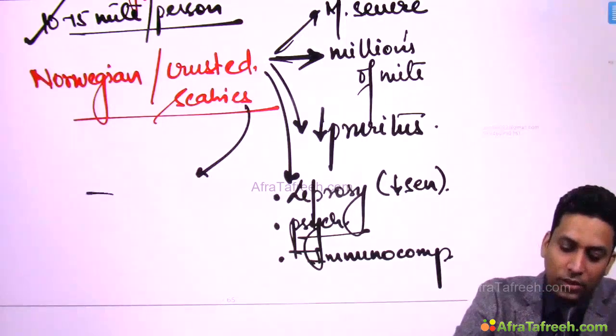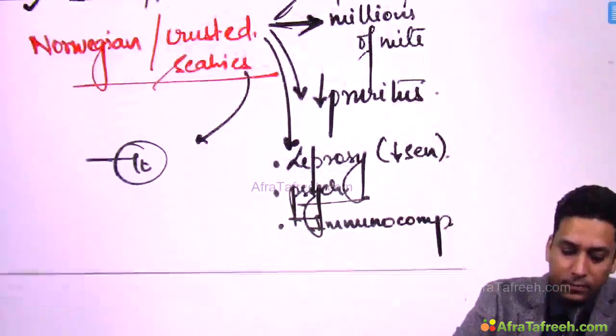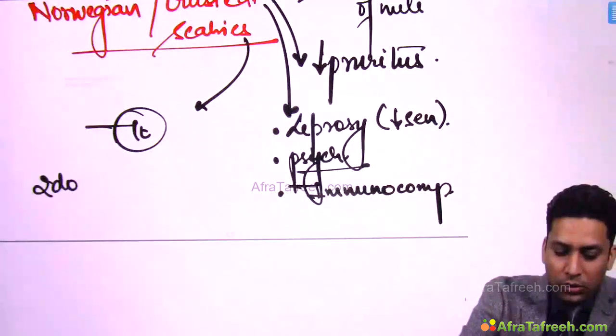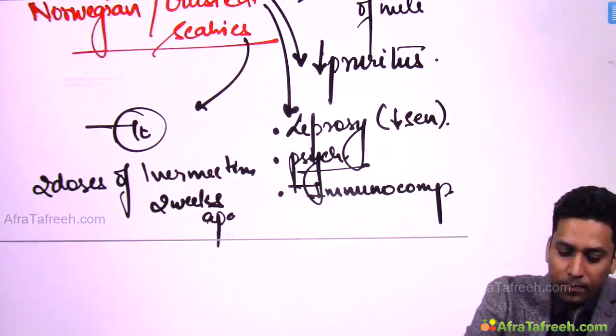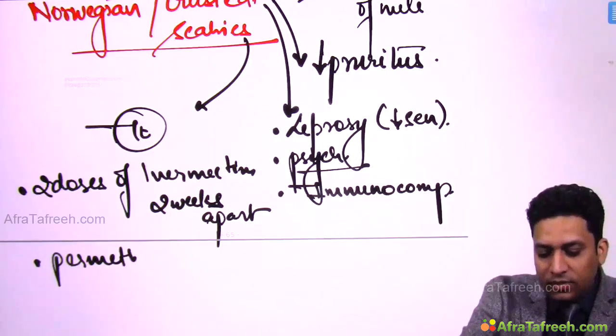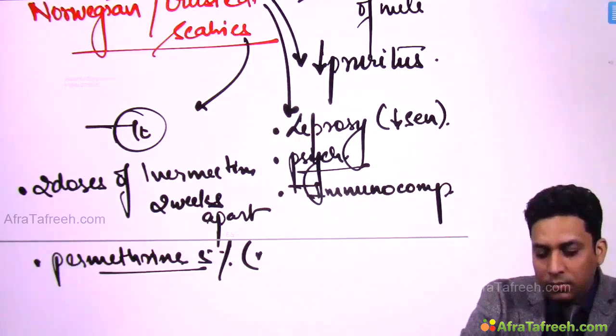Now as I told you, the treatment here is 2 doses of ivermectin, 2 weeks apart. Normally in scabies we give a single dose of permethrin, but here permethrin 5% is required in multiple applications.